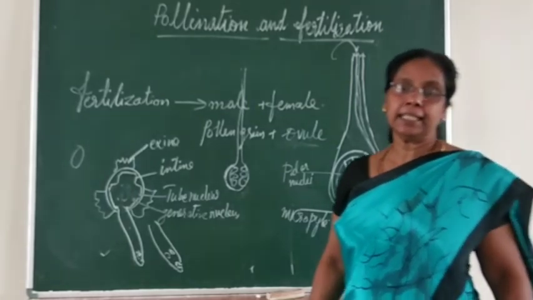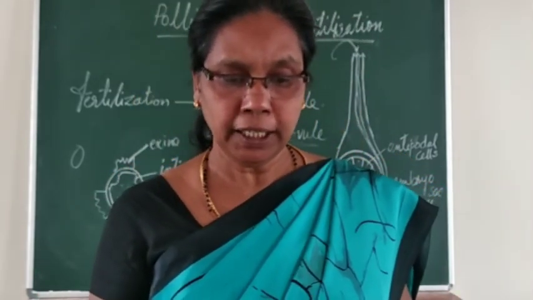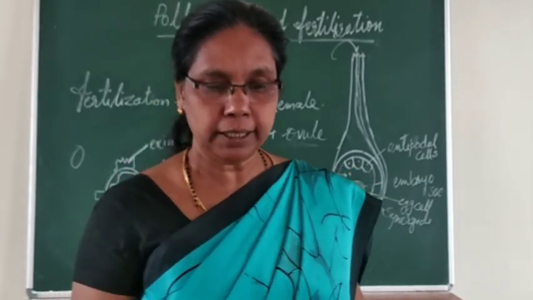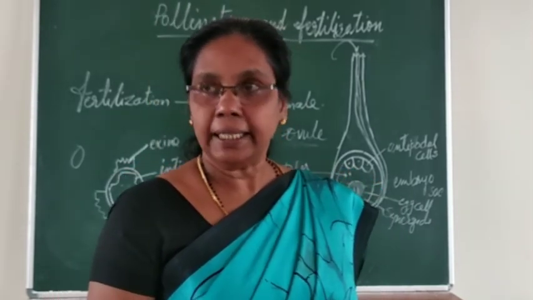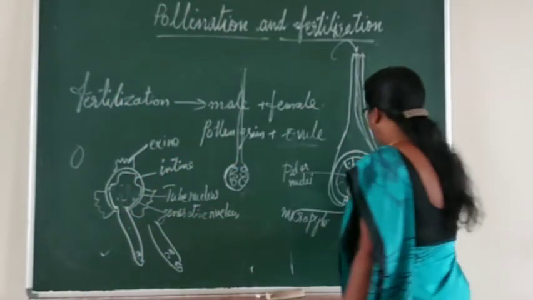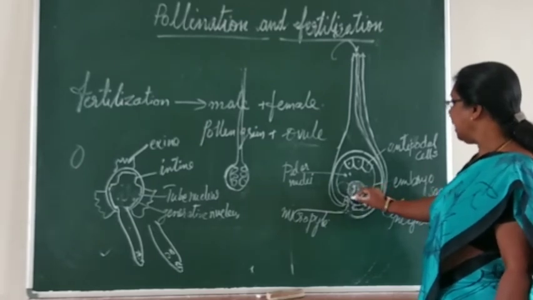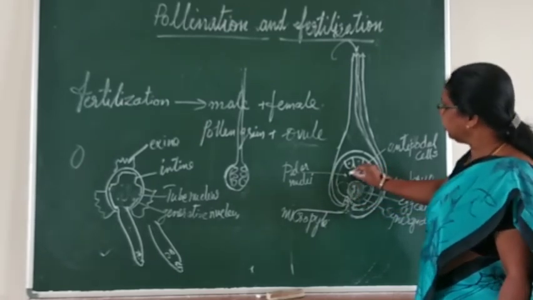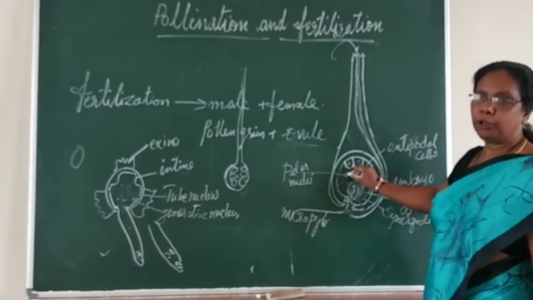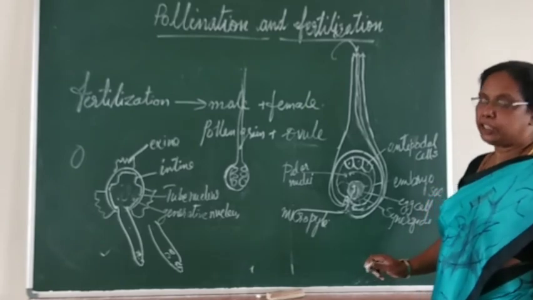The egg cell. One of these nuclei will fertilize it, and then the other sperm nucleus moves towards the 2 polar nuclei, and then it fuses. So one sperm nucleus fuses with the egg cell, and the other sperm nucleus reaches the polar nuclei and fuses with them. So double fertilization, 2-time fertilization, takes place.